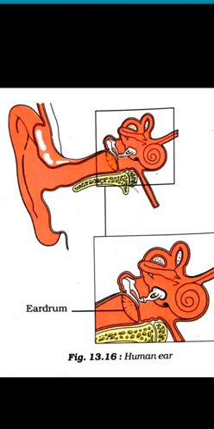Okay, see, here it is shown the structure of the human ear. Eardrum is shown there. Okay, then what is the eardrum? It's the thin membrane which is found in the ear, that is the eardrum.